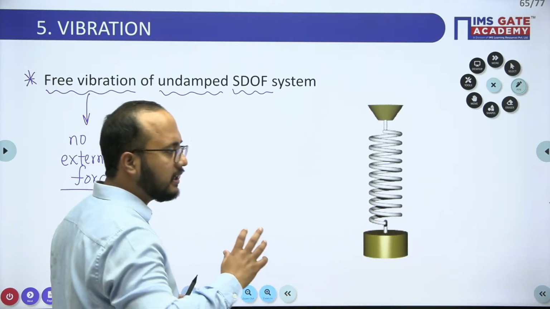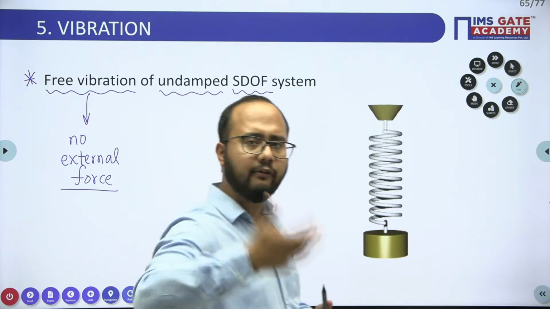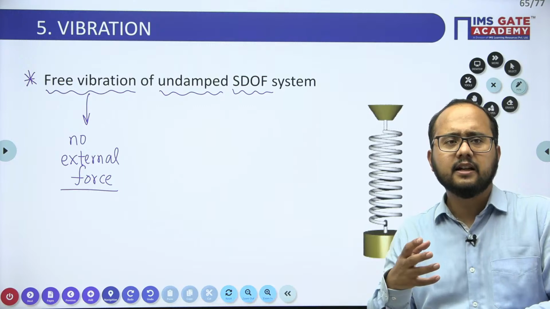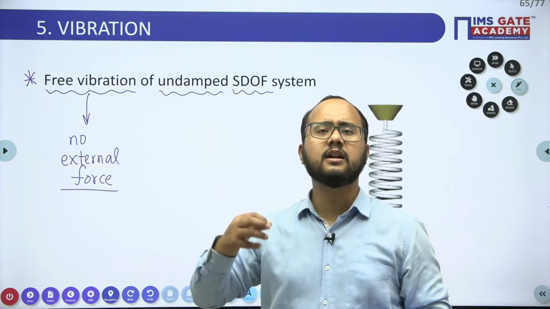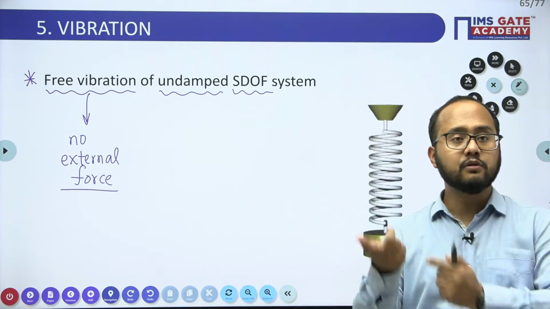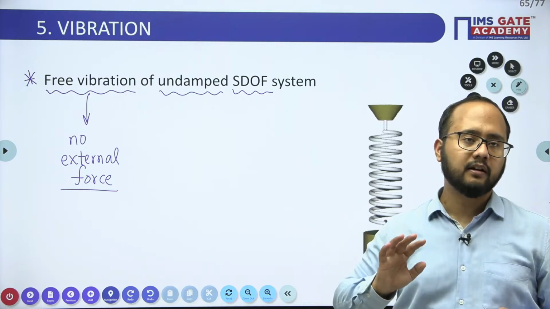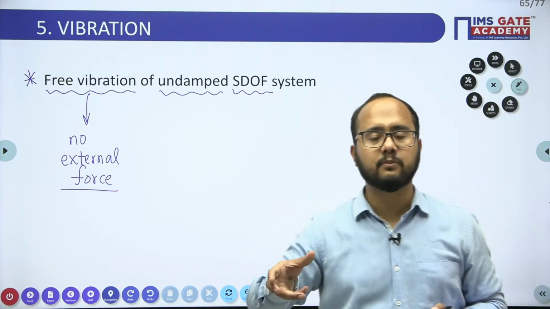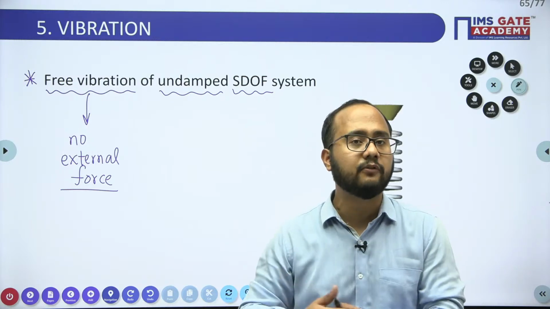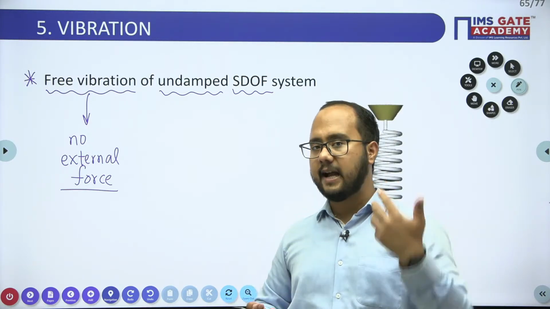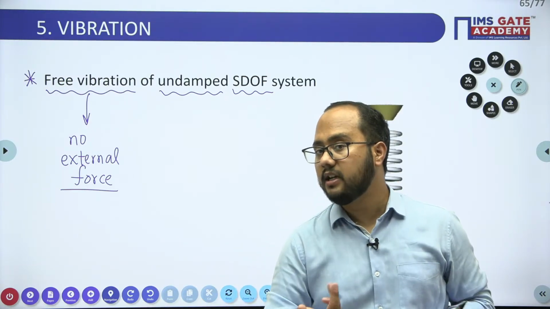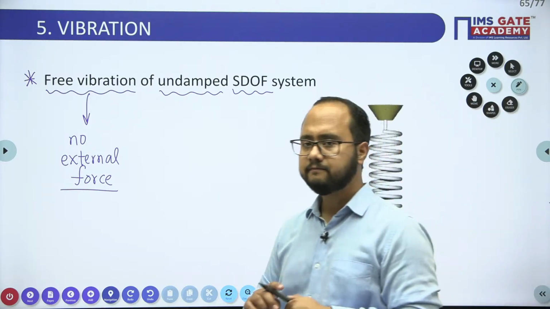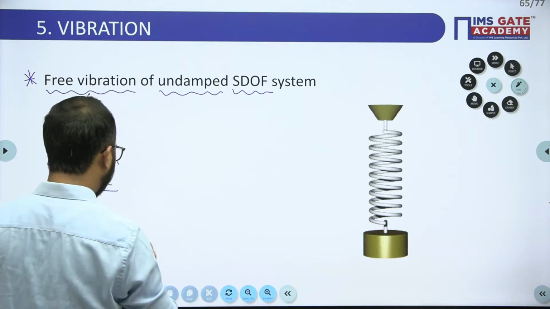So if there is a mechanism or any device which will offer resistance to vibration, simply if I say resistance to vibration is known as what? Damping. And opposite to damping will be what? Undamping, undamped. If damping is provided, I will say damped system. If damping is not provided, undamped system. So first of all, you need to understand what is damping.